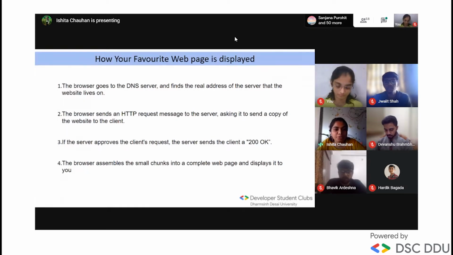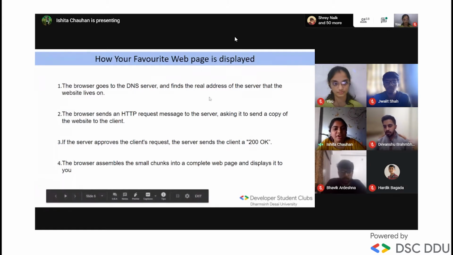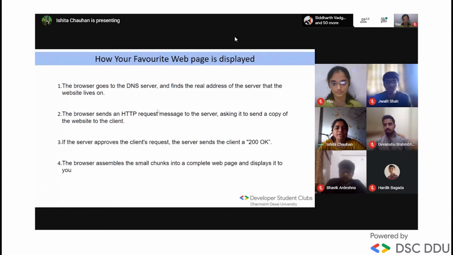First, the browser goes to the DNS server, which is the domain name server, and finds the real address of the server that the website lives on, like you find the address of the shop from where you want to buy the products. The next is the browser sends the HTTP request message to the server, asking it to send a copy of a website to the client. It means you tell the shopkeeper what you want in your language. The same thing HTTP does with the server.